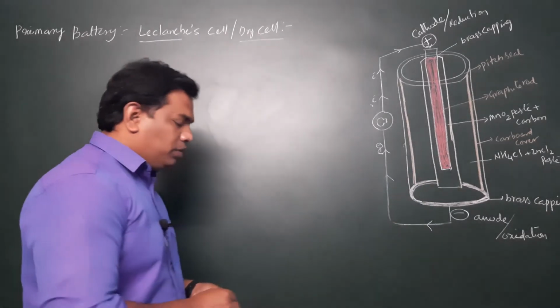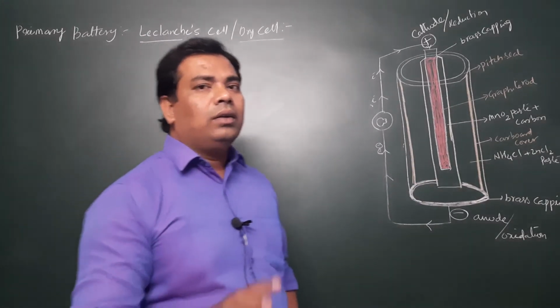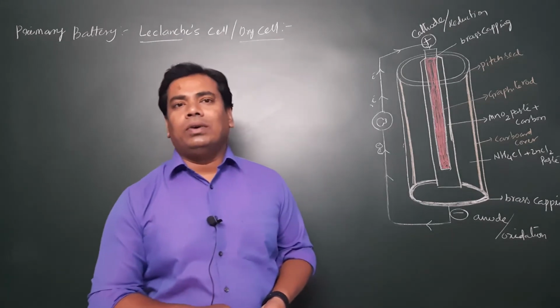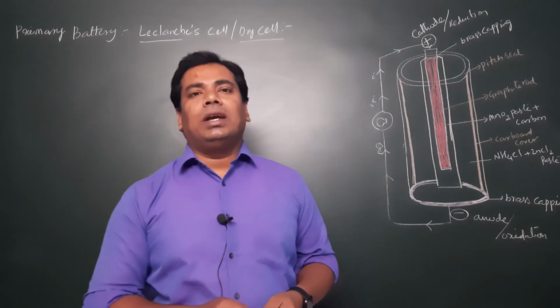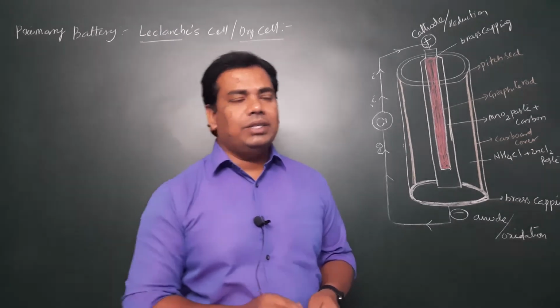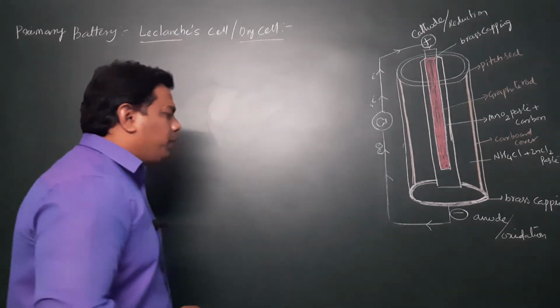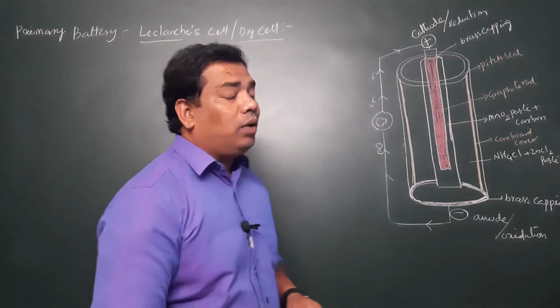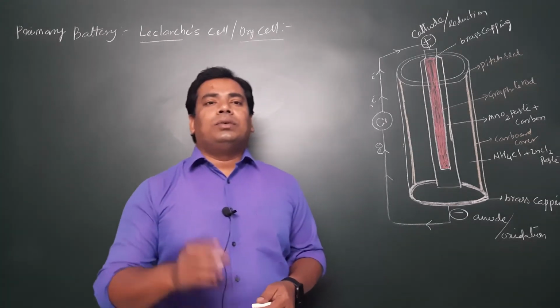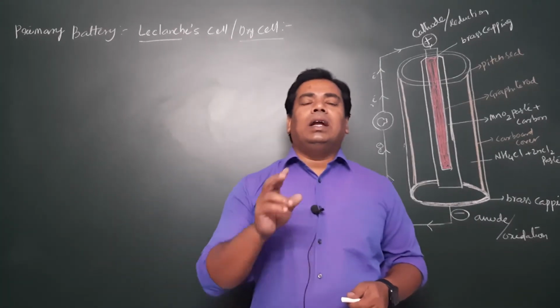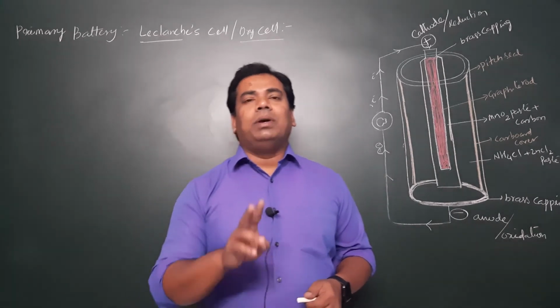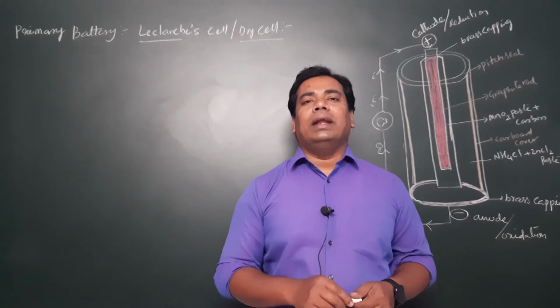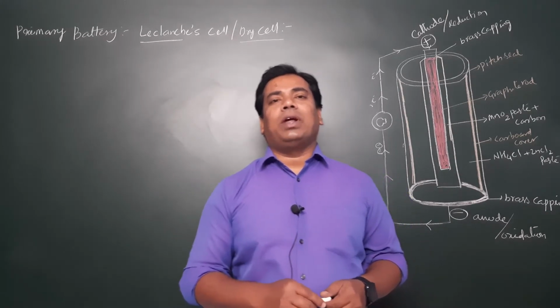Generally, batteries work on the principle of an electrochemical cell, which means the chemical energy converts into electrical energy. Clear, right? So what is a primary battery? How can we define it? A battery in which the electrode reaction cannot be reversed back by passing external energy is called a primary battery.